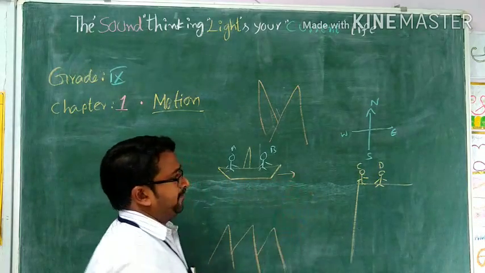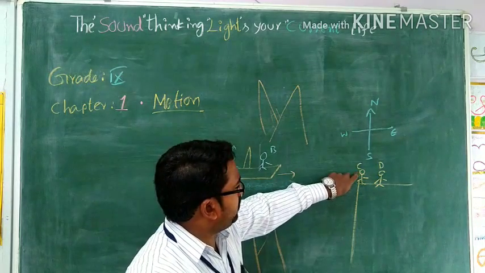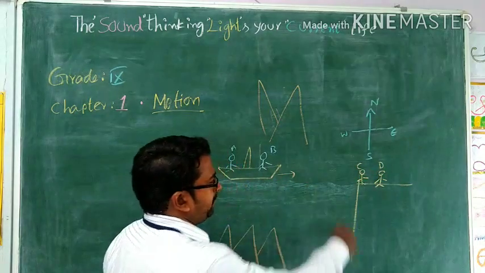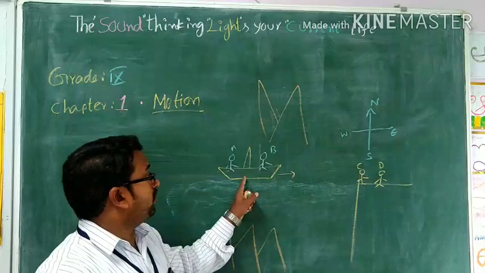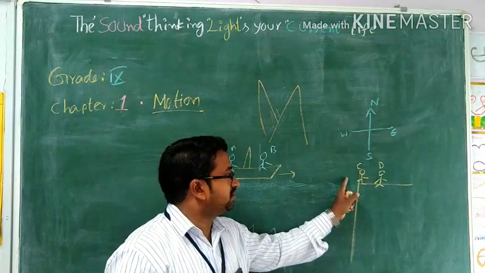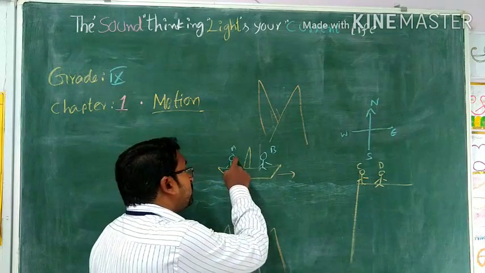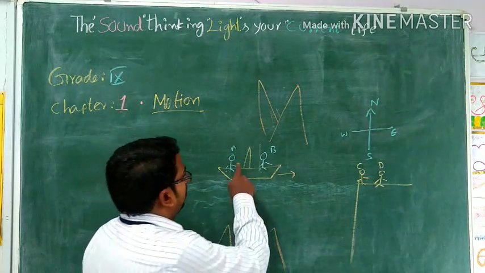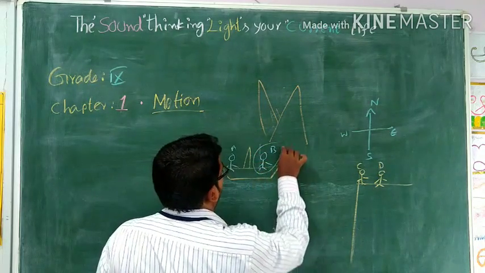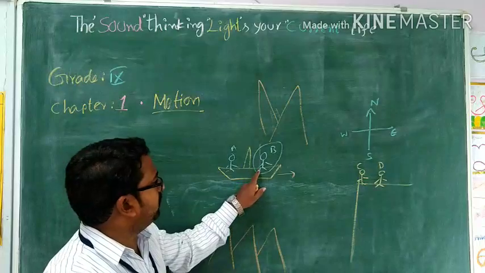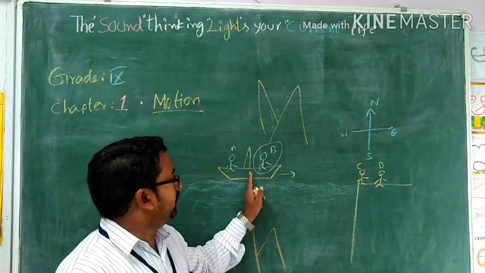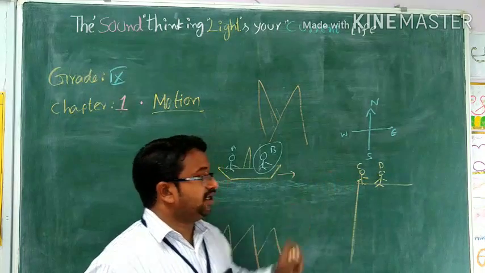The boat is moving. For example, if the person C wants to explain its position to D, what will he say? He will say that the boat is moving towards west. And what will person A say with respect to B? For example, I want to know the position of B only. What will C tell about the position of B? The B is moving towards east.